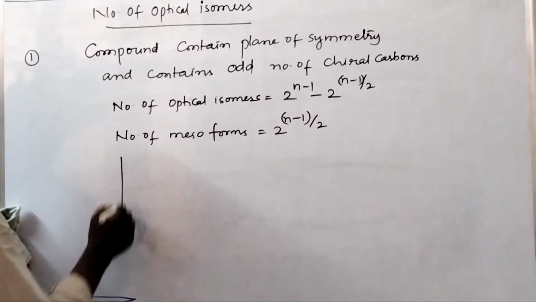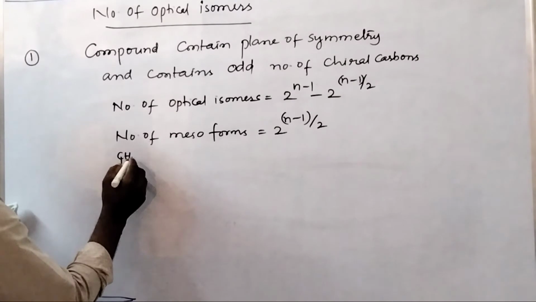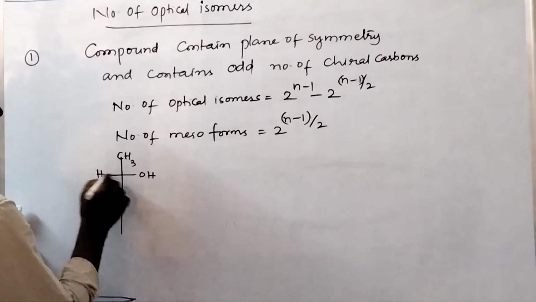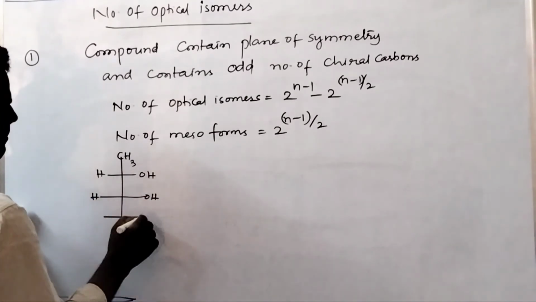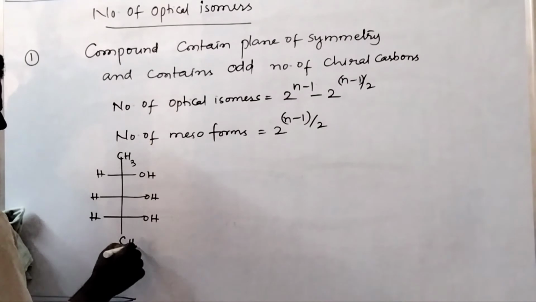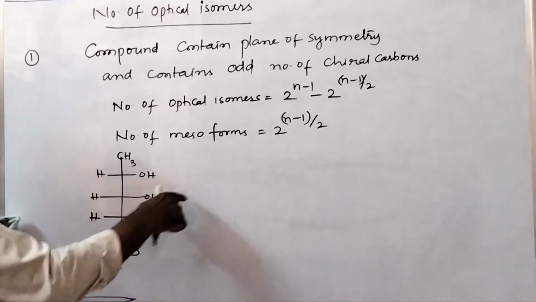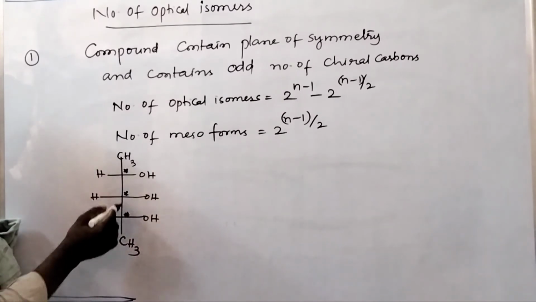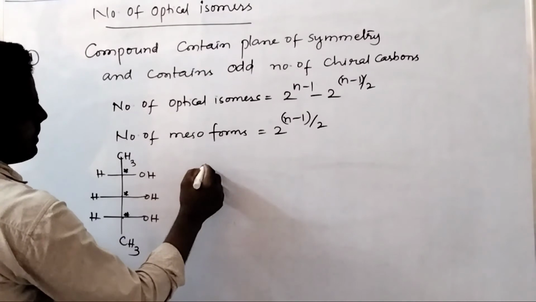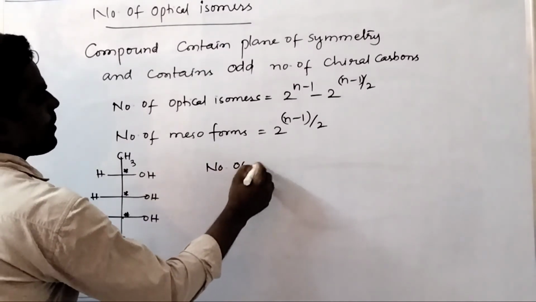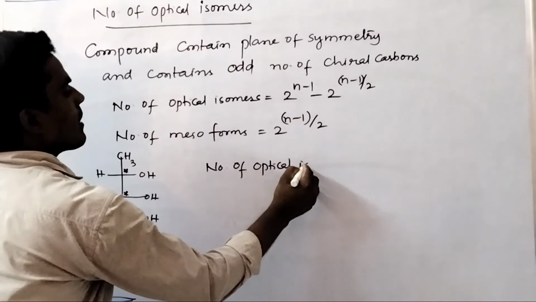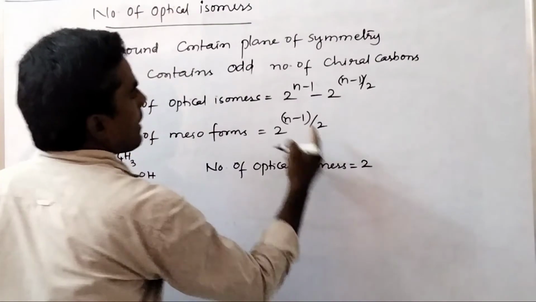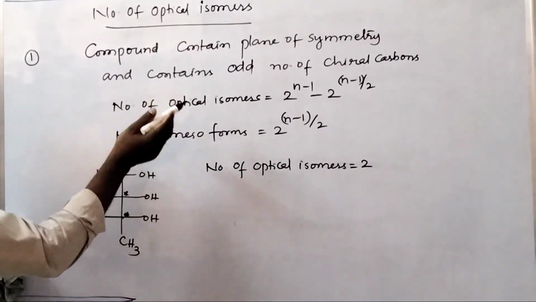Okay, for example, CH3, OH, CH3. So this compound has a plane of symmetry as well as an odd number of chiral carbons: 1, 2, 3, an odd number of chiral carbons. So the number of optical isomers equals what? 2 to the power of n minus 1 minus 2 to the power of n minus 1 upon 2, where n equals the number of asymmetric carbons or chiral carbons.